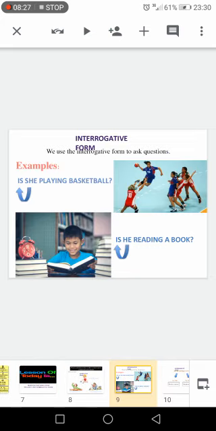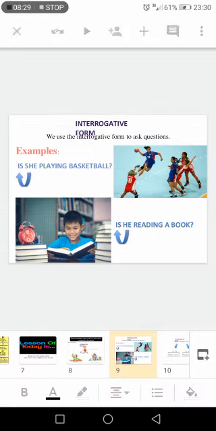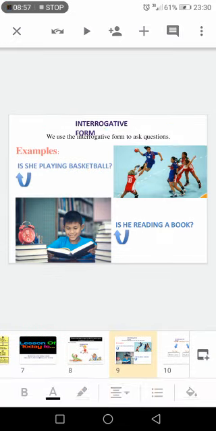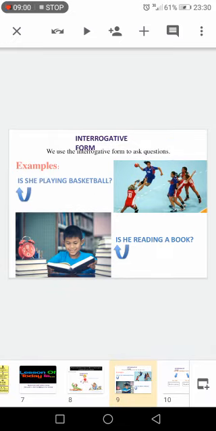Now let's move to the interrogative form. As you see here, we have the interrogative form. What do you mean by the interrogative? The interrogative is simply the question. We use this form if we want to ask questions. For example, look here at picture number 1. We have a group of female players. They are playing what? They are playing handball. And the question here is: is she playing basketball? Is she playing basketball right now?